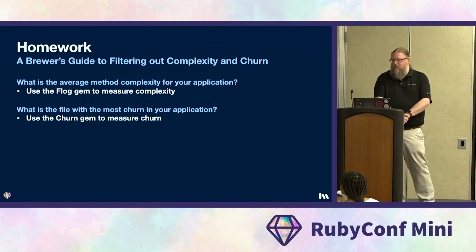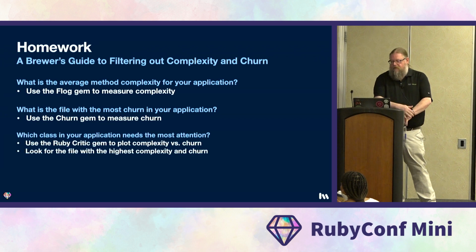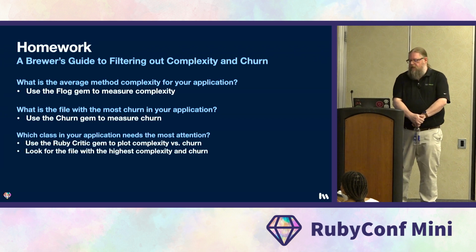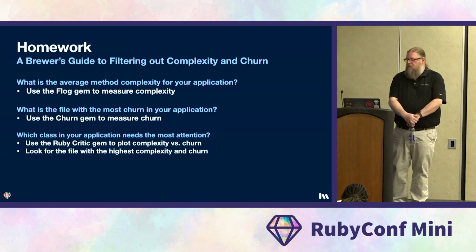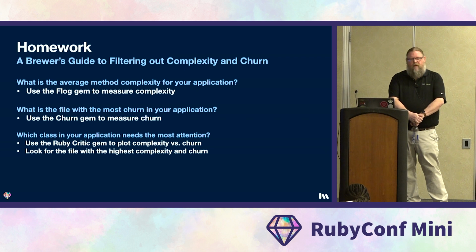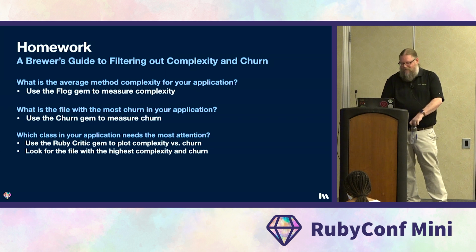file has the most churn in your application by using the churn gem. Also easy. And then third, find out which class needs the most attention in your application. That's the file with the highest churn and the highest complexity. We bet you probably already know which class this is in your application, but go ahead and confirm it. I see a lot of nodding heads. That's awesome.